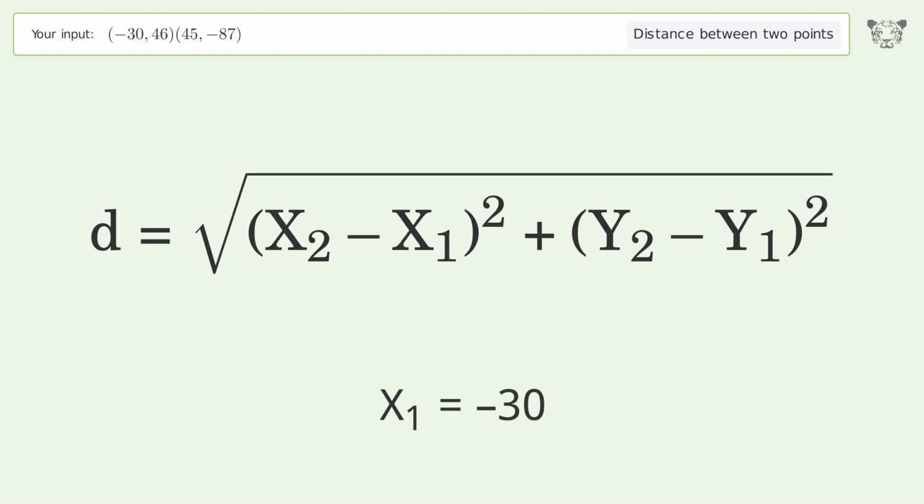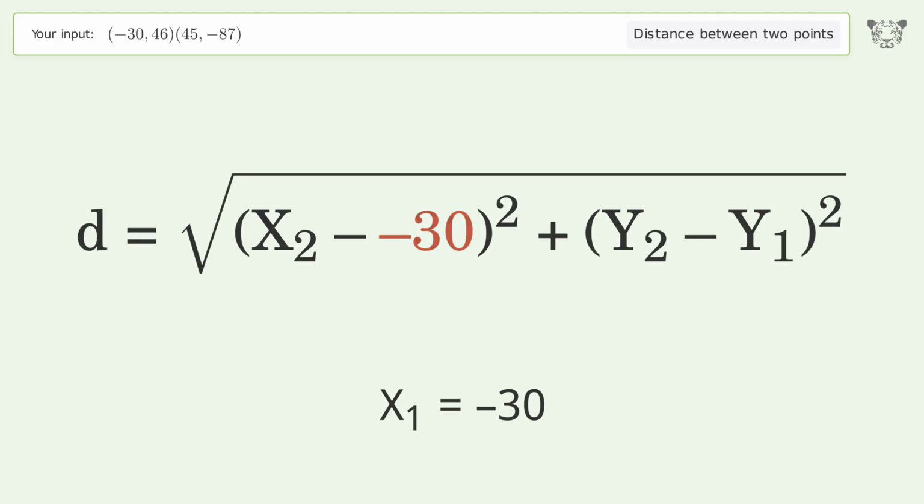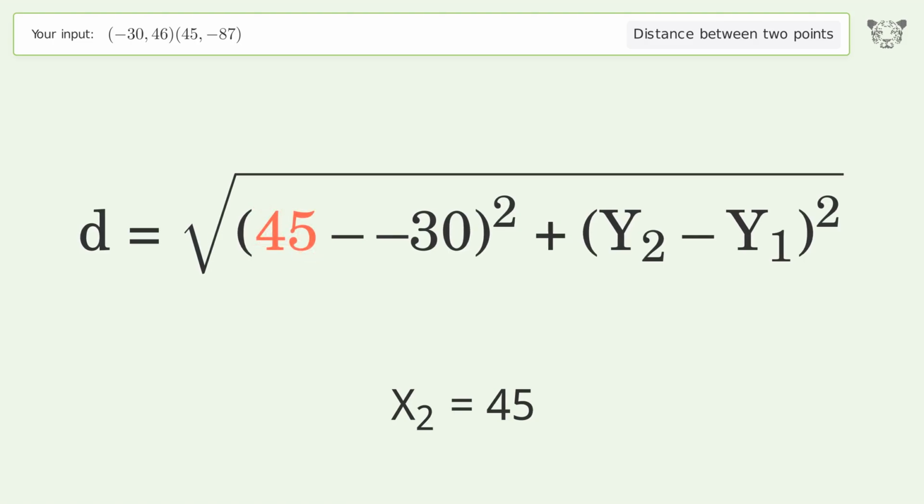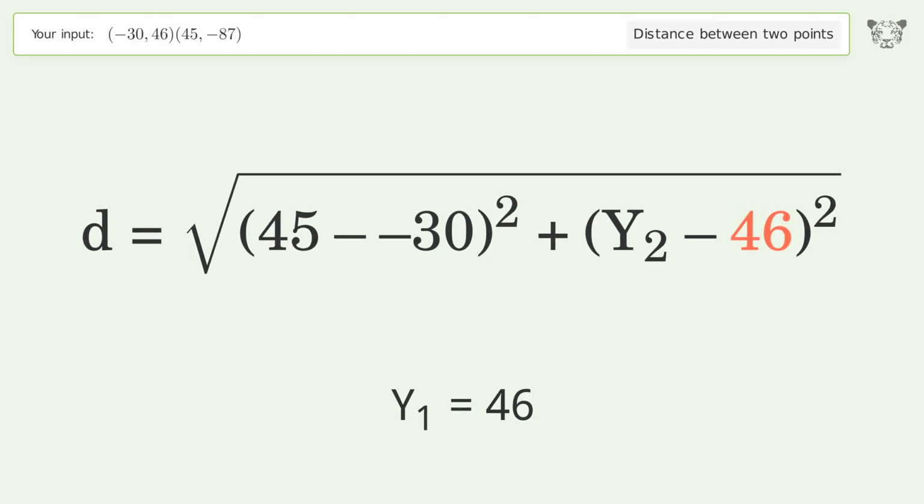x1 equals -30. x2 equals 45. y1 equals 46. y2 equals -87.